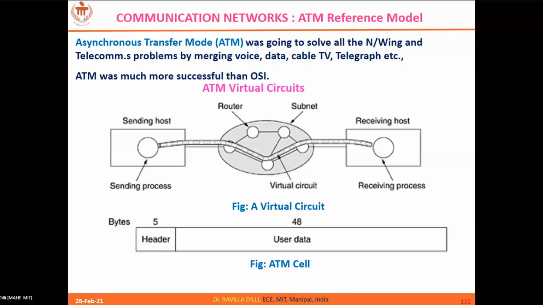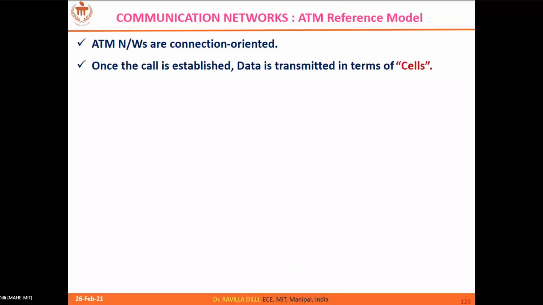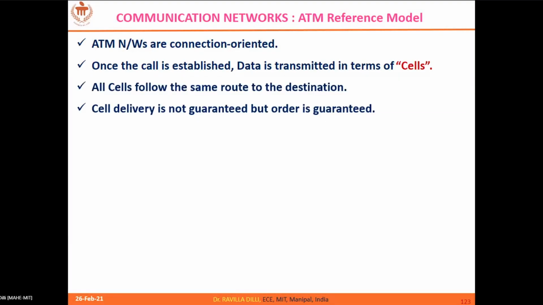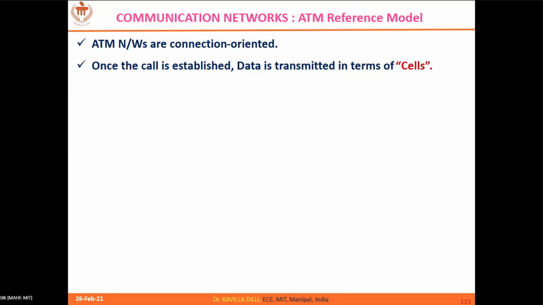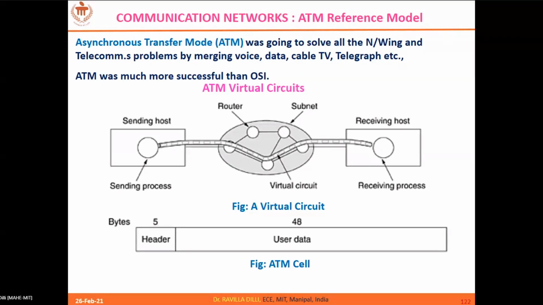So now let's come to the advantages of this model. The model is preferred because we are not going to handle a large data at a time, even in the subnet. At most we have the content of 53 bytes. So routers don't have much load. They need not have much buffer space at the input, because the content that comes at a stretch is a particular cell.